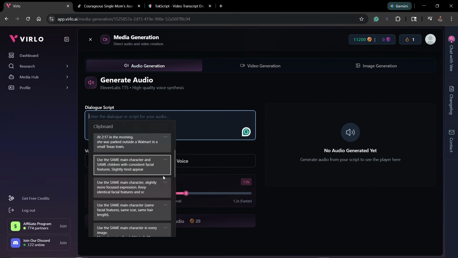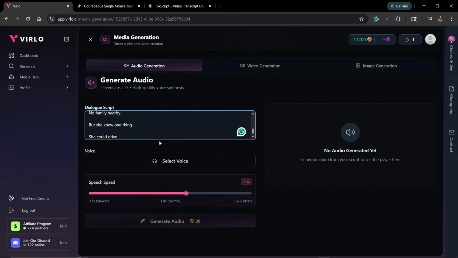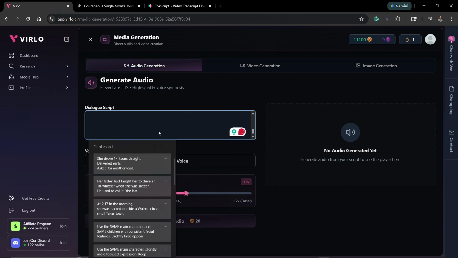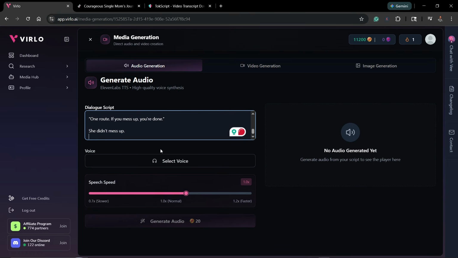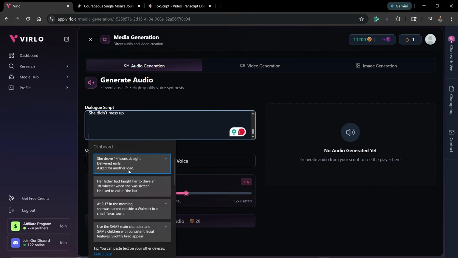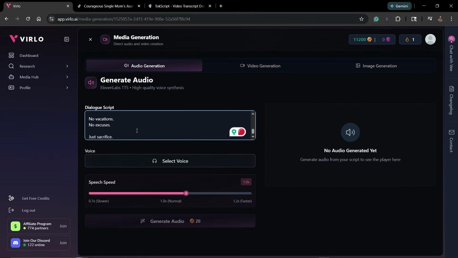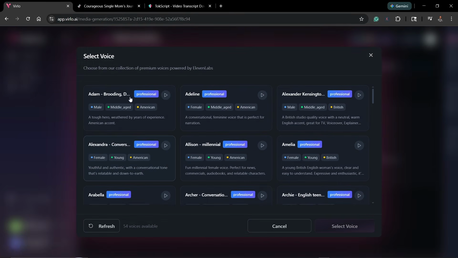So now I have the ones that I generated. Here is 1. Now just add some space downwards, and then I'll add the next one, 2, and then some space down, and then I'll add the last one, 3. So that is the 3. Next up, I'll just click on select voice. Then you need to select any voice of your choice.